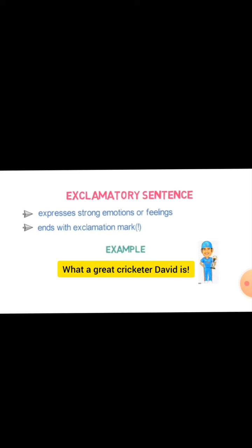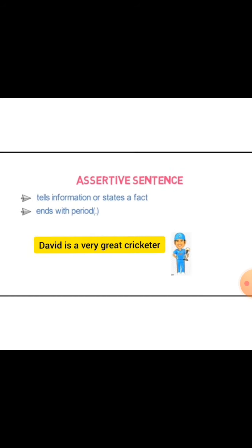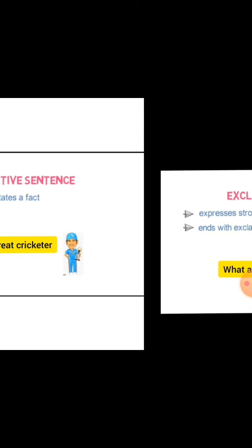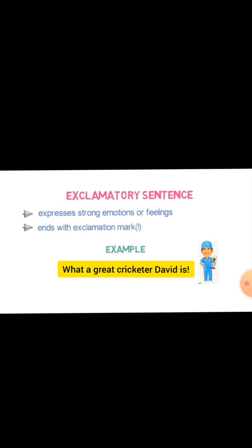For example: What a great cricketer David is! So here is the expression of something. "What a great" is an expression of joy, or you can say an expression of wonder. So here is an exclamatory sentence. This one is the assertive sentence, David is a very great cricketer, and the other is, what a great cricketer David is.